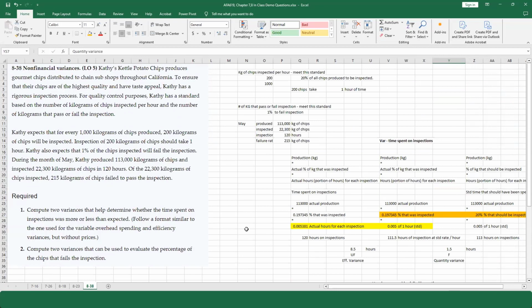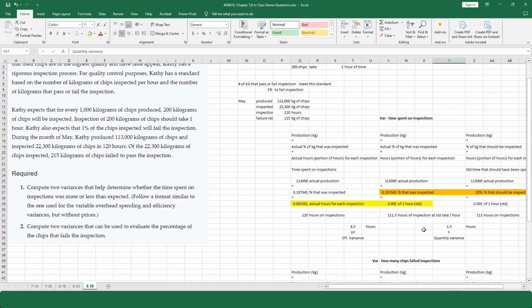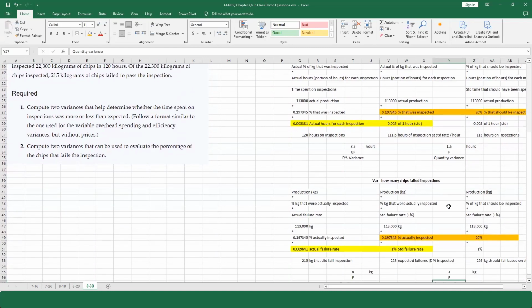So keep in mind, this was a more challenging question than you usually see, but it's because we're using non-financial variances, which we can. We just have to think about what these non-financial variances are testing before we decide whether they are favorable or unfavorable.